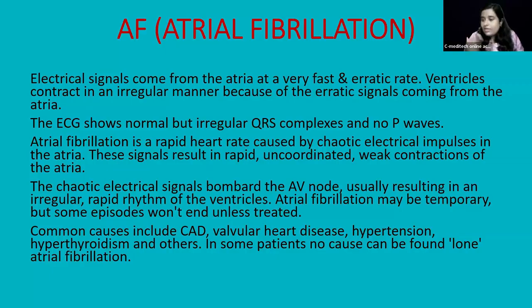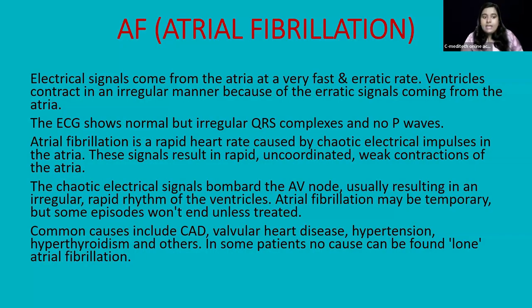So because of this fibrillation, it will produce an irregular rhythm in the ventricles, because there might be a filter there, but many electrical impulses are acting on that filter. Some will move towards the ventricle. So that will cause what? The irregular rhythm in the ventricles. So the atria don't contract properly, and the ventricles are feeling the extra load of electrical impulses. So that is what causes atrial fibrillation.